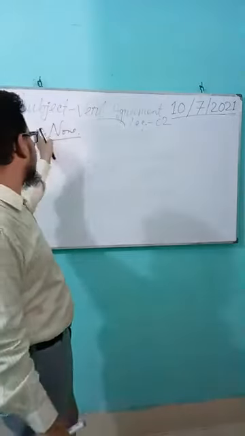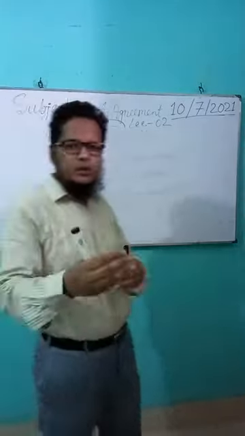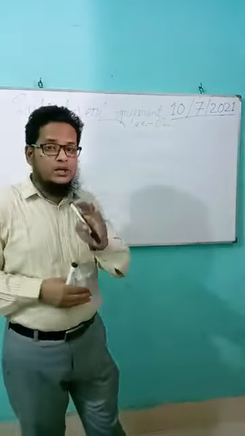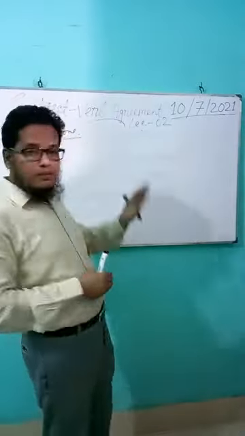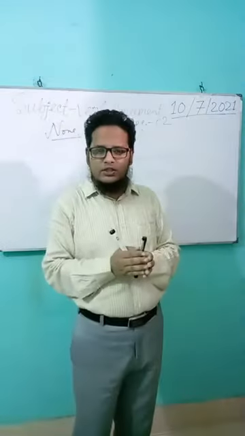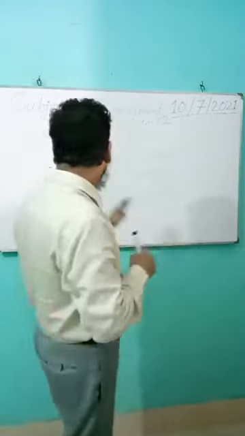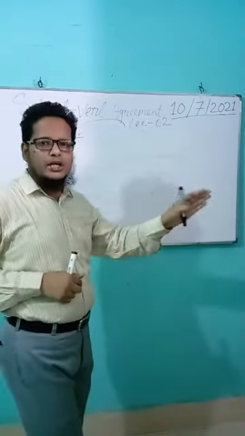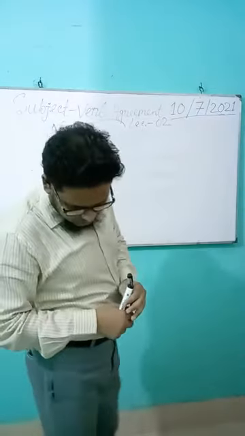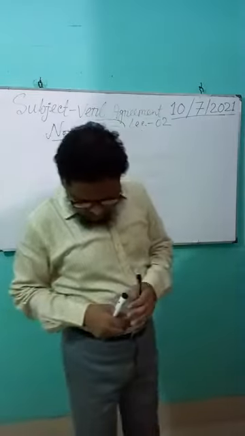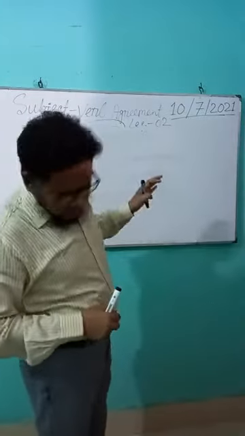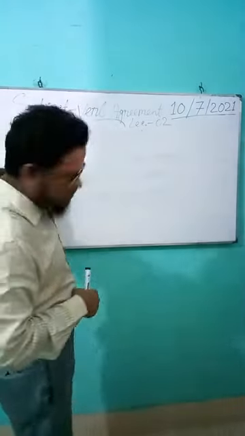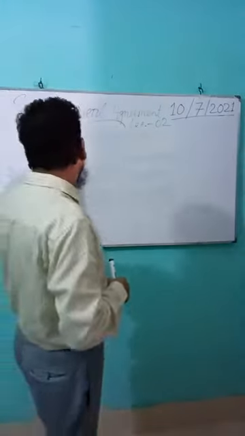It's a confusing pronoun, because whether we use a singular verb or a plural verb, it's so confusing. So we have to know that none is a pronoun, and it can be both singular and plural. Actually, none is no one. None is no one, and it is always singular.